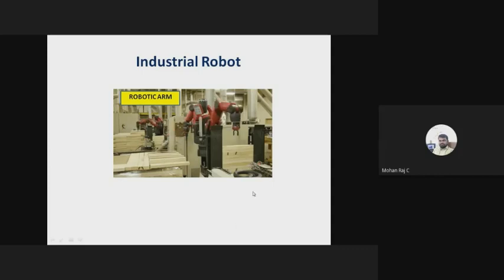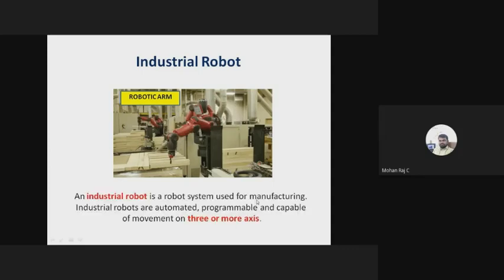So here it is a robotic arm. Usually this is the general definition of an industrial robot. An industrial robot is a robot system used for manufacturing, right? I will tell you about the short history of industrial robots in the next slide. And industrial robots are automated. How is it automated? You have to automate that. How can we automate? Using some software, right?